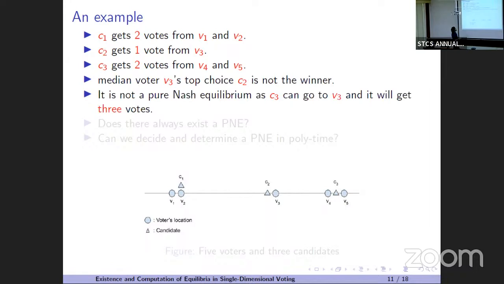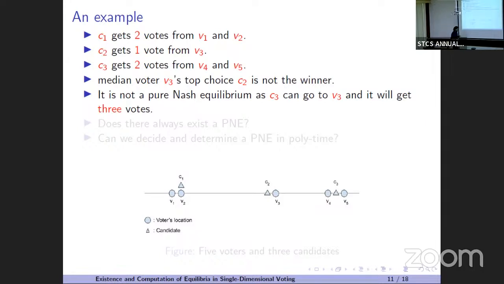Also, the median voter's top choice, C2, is not the winner, but we will not go to that part. We will go to a different path: is it a Nash equilibrium? Basically, these are the players. C1's utility is 2, C2's utility is 1, C3's utility is 2.